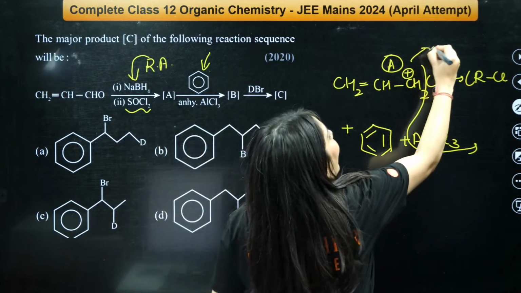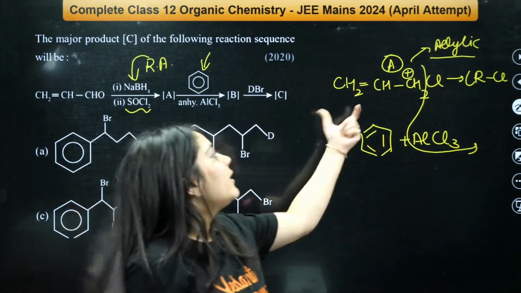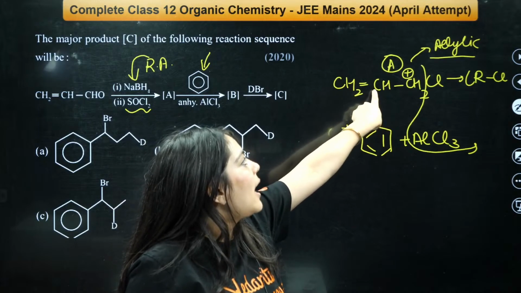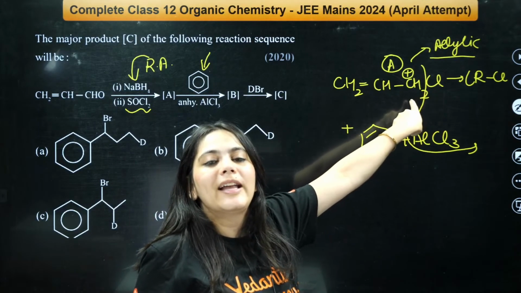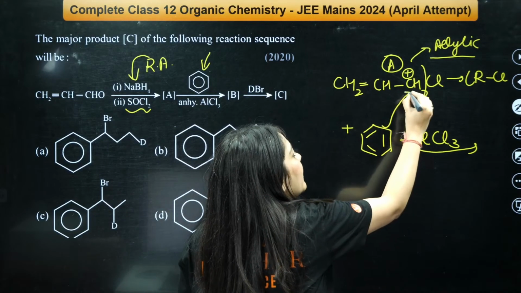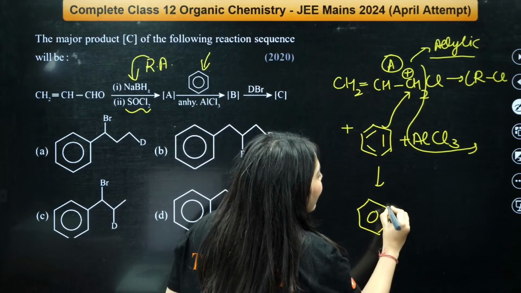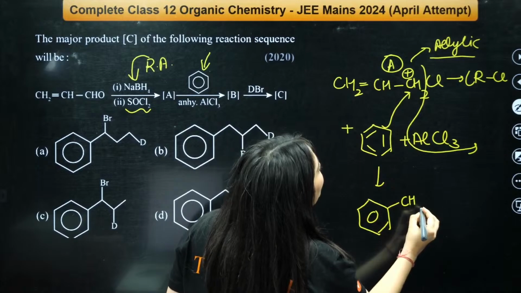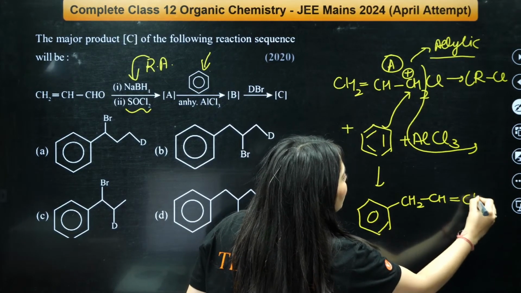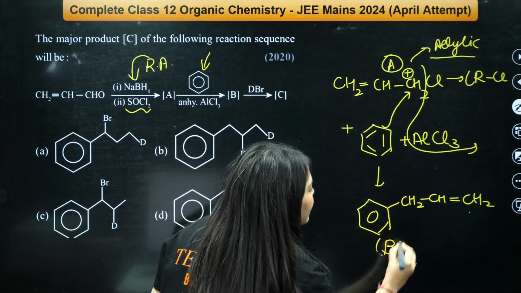Because this is an allylic carbocation. After the double bond, whenever the carbocation is there, see, this is a double bonded carbon, and right after the double bonded carbon, the carbocation is there. Very stable allylic carbon. So this allylic carbon will be attacked by the benzene ring, and the final B product formed will be the benzene ring with this CH2=CH-CH2. So this is the product formed. Then this is your B product.